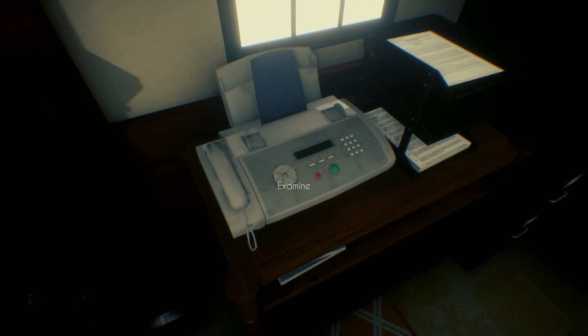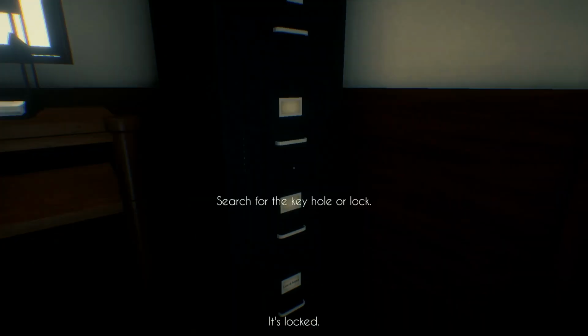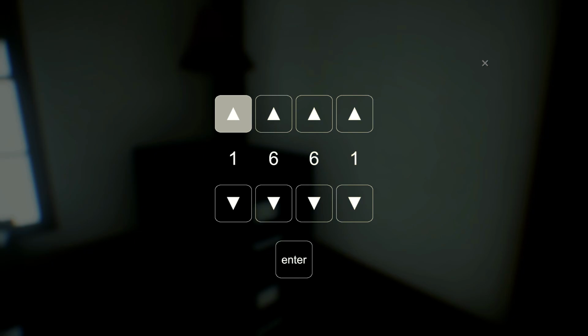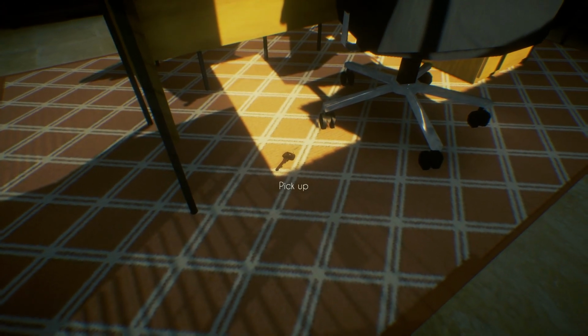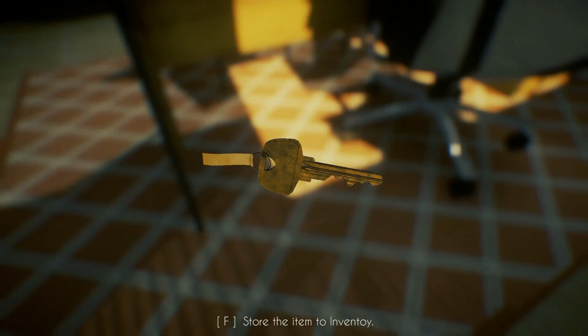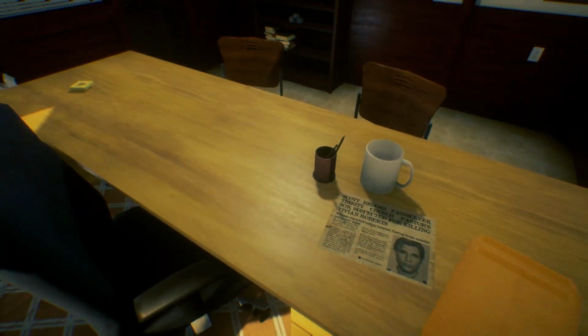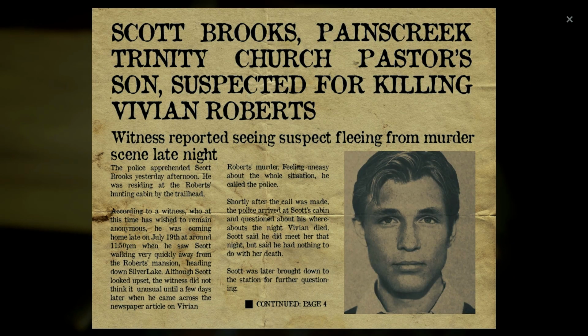Okay, so what we got so far, we have a Steven, question mark, an unknown Steven, with a package was sent. He's currently at Anne's courtyard. Next, we come across a locked cabinet that requires a key and a number combination. While searching, we also notice beneath the desk on the floor a key labeled desk. Above the key on the desk, we find a newspaper article about somebody named Scott Brooks.